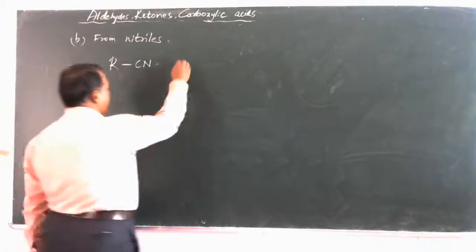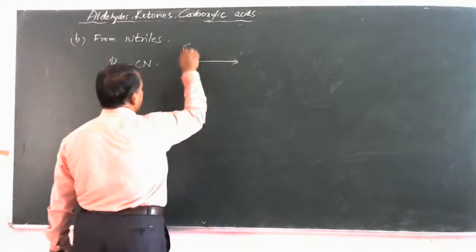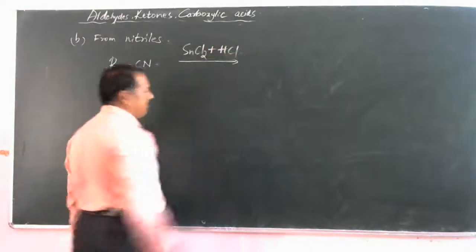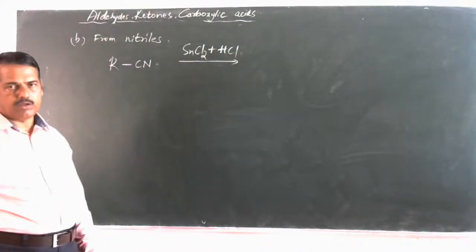So when it is treated with stannous chloride, SnCl2, in the presence of hydrochloric acid,